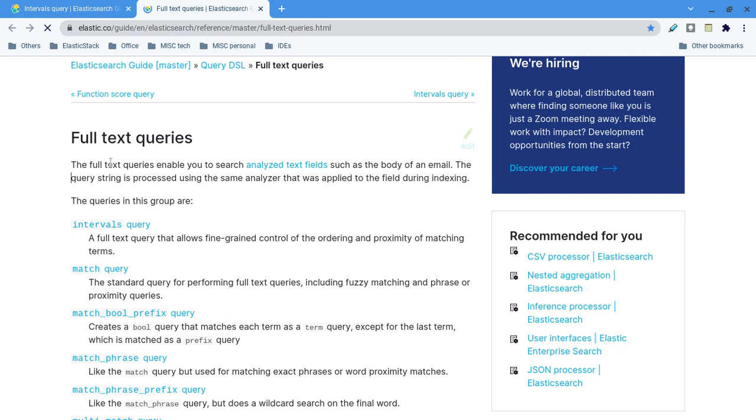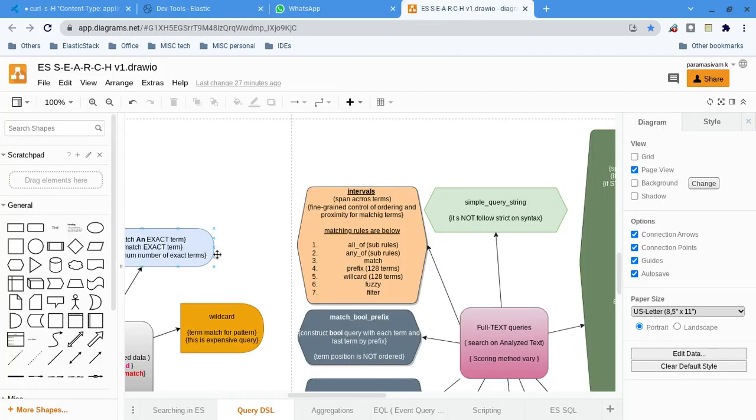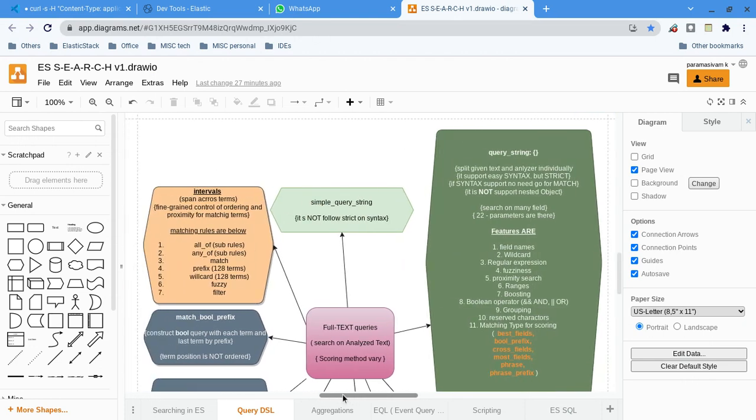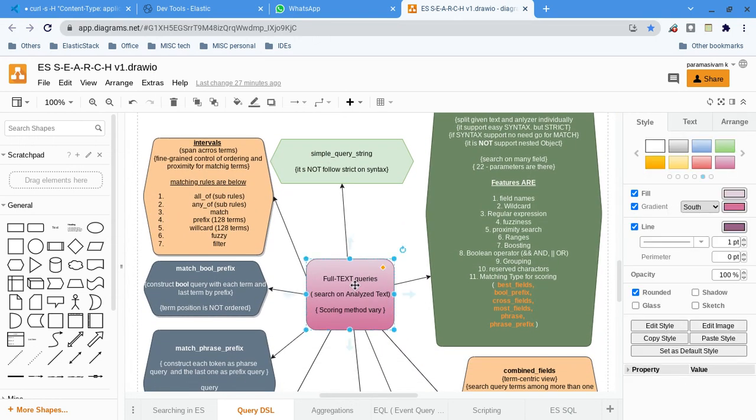Before talking about this particular group, here you could see there is the full text query. Full text query means we are going to search on the text field. A text field means the analyzer will be used while indexing. Whatever text we give to Elasticsearch is not kept as it is. It will be tokenized, normalized and filtered, many things happen by the analyzer.